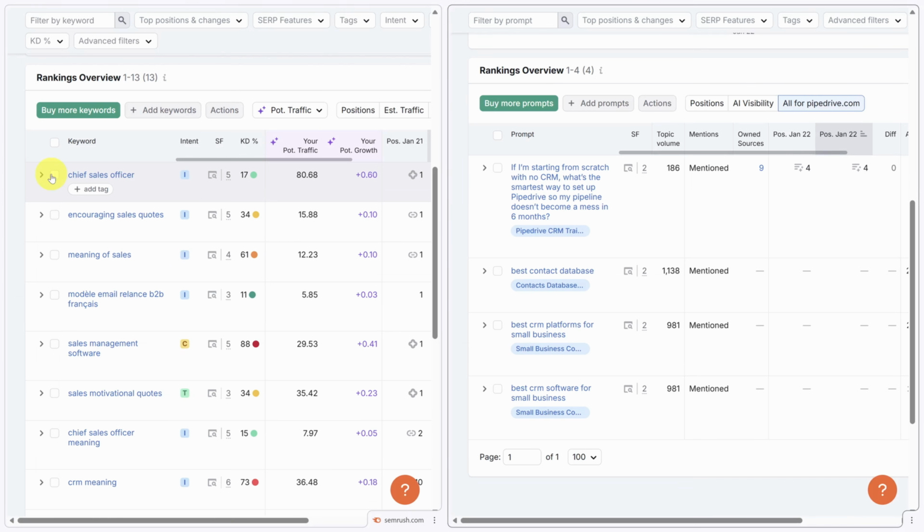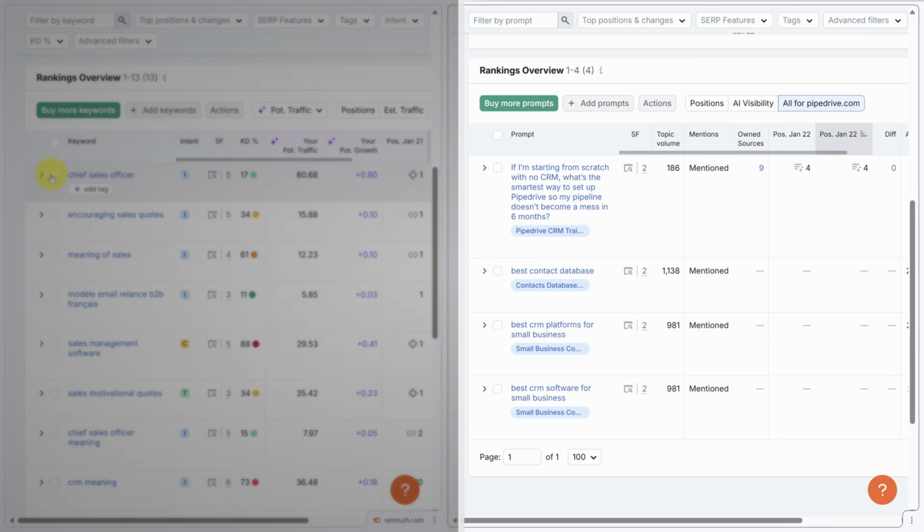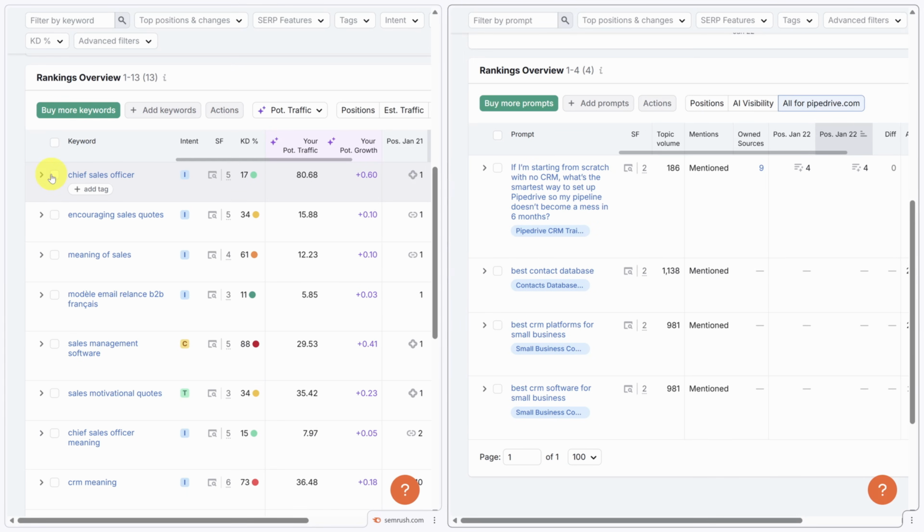My final piece of advice is that you create an operating rhythm. Get into the position tracking tool, the prompt tracking tool every week. Check what's changed. When you find content formats that work, stick with them. And honestly, just get out there and improve something every single week.